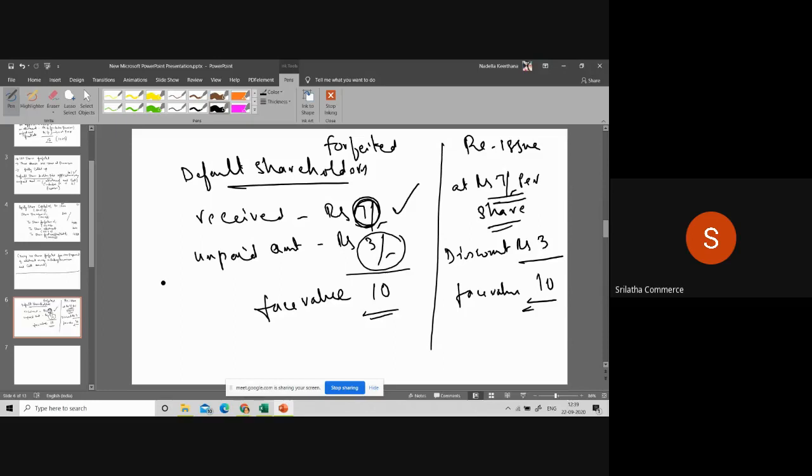I repeat once again. The forfeited shares. The default shareholder already paid 7 rupees. Unpaid amount is rupees 3. The total face value of the share is 10. Now these shares are forfeited. Clear? Now what we are doing? You are reissuing these shares. When you are reissuing these shares, the face value of the share is 10, but the shareholder has to pay only rupees 7 per share. So what is the discount we have given?